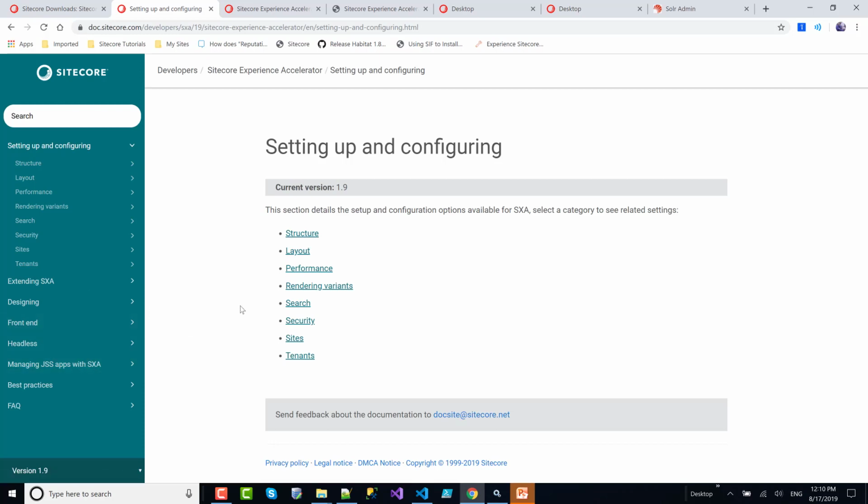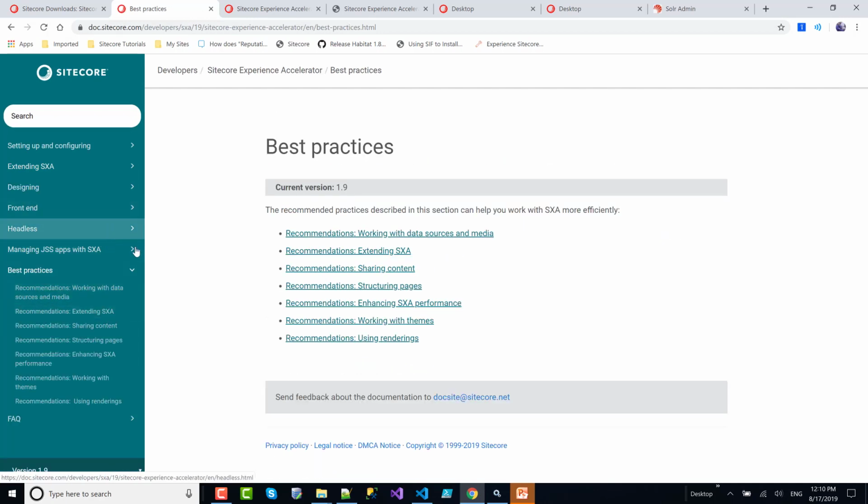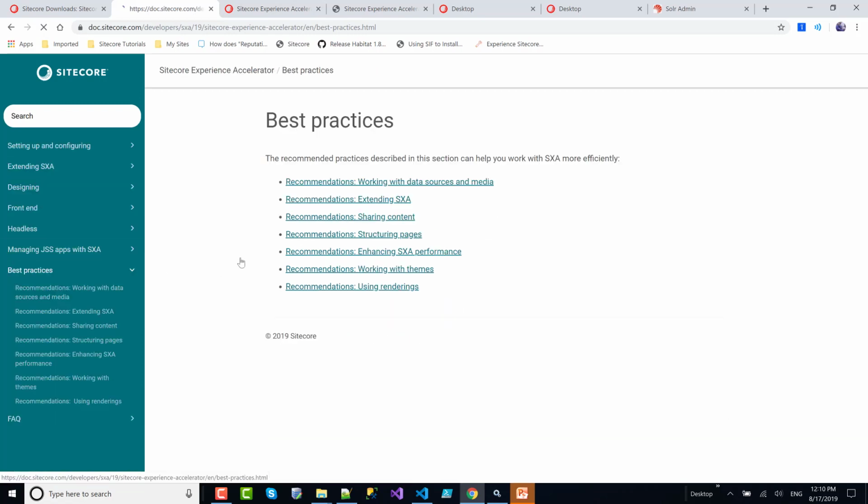I couldn't pronounce this anyways. So it's very nice documentation. You can read about how to extend, best practices, and anything related to usage of SXA.